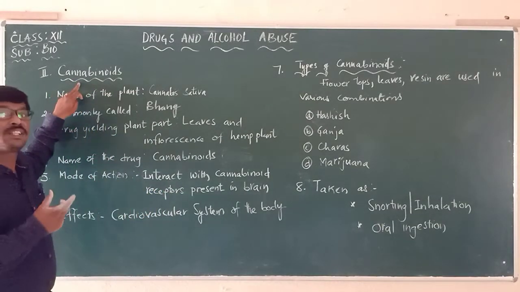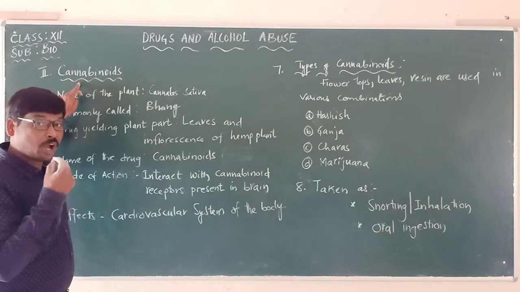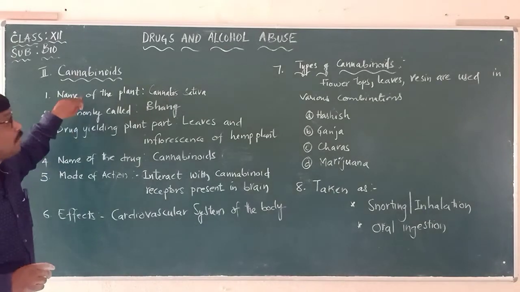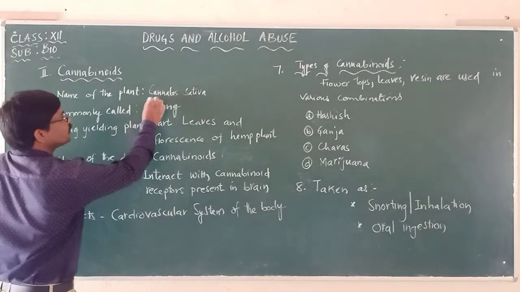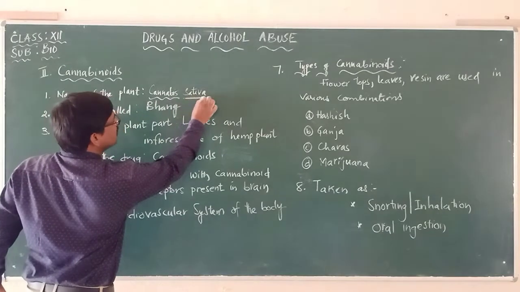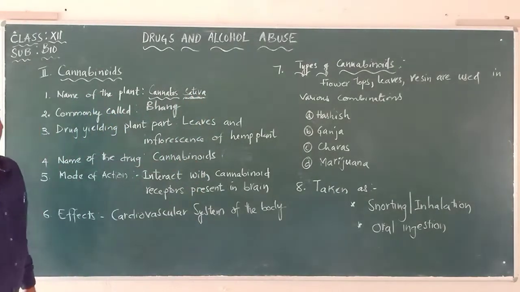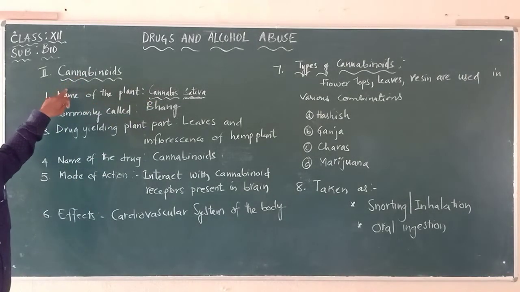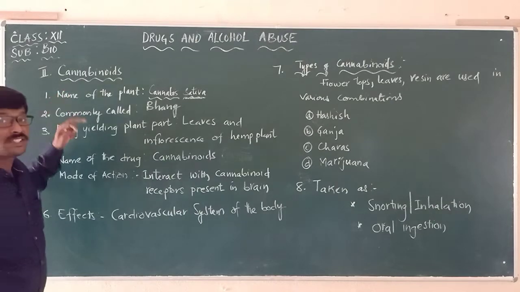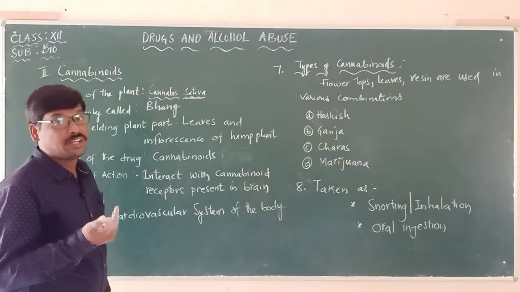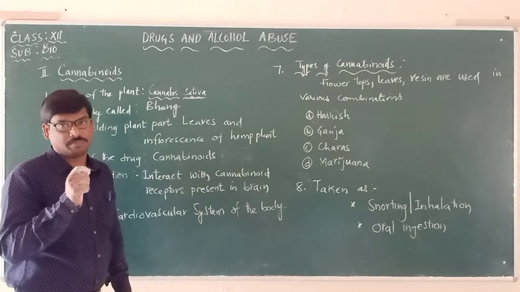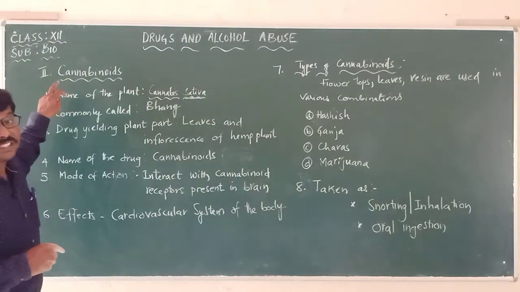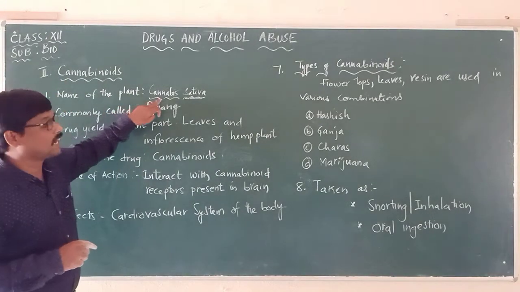Cannabinoids are drugs which are obtained from plants. What is the name of the plant from which the cannabinoids are obtained? It is known as Cannabis sativa. Please remember that. From Cannabis sativa, the drugs called cannabinoids are obtained. Opioids are obtained from Papaver somniferum. Now the second one is cannabinoids, which are obtained from Cannabis sativa.